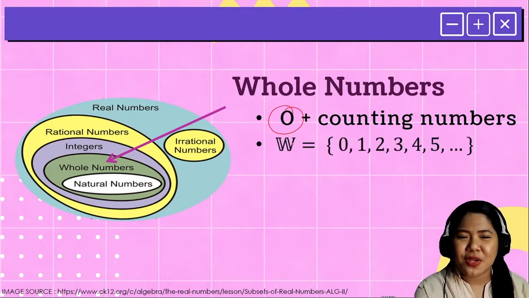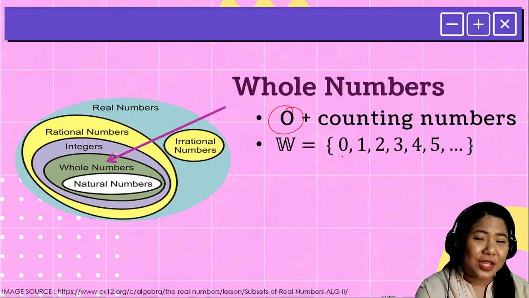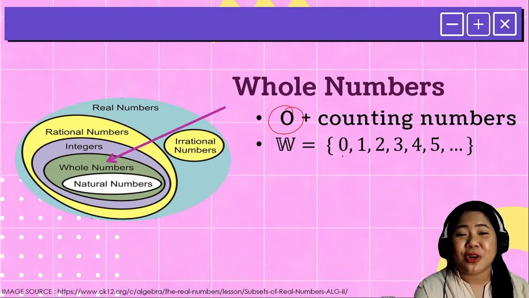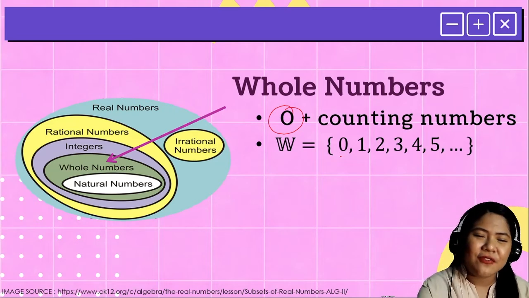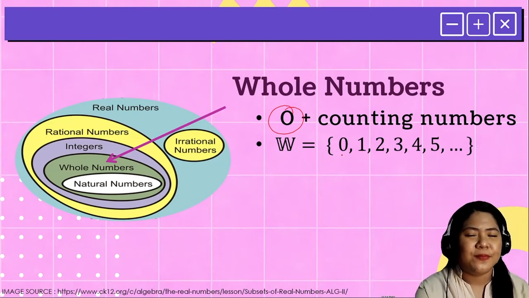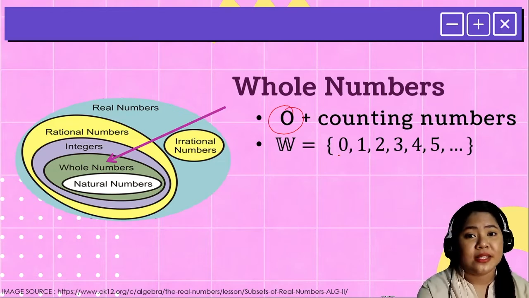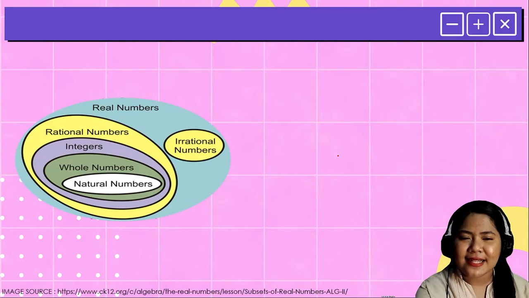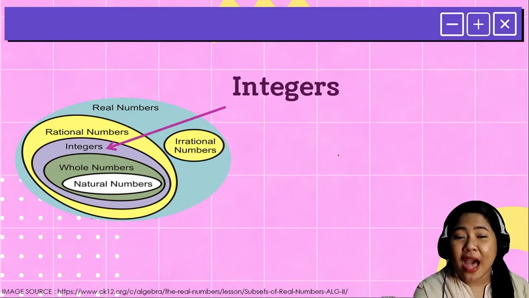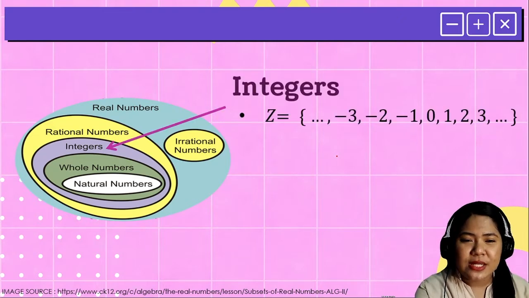In symbols, we use the capital letter W, and when we denote it in roster method, we start with 0, 1, 2, 3, 4, 5, and so on and so forth. And from the name itself, it should be whole. No fractions, no decimals.